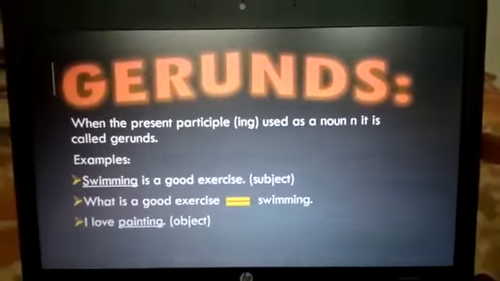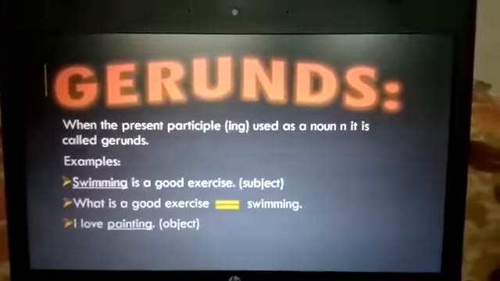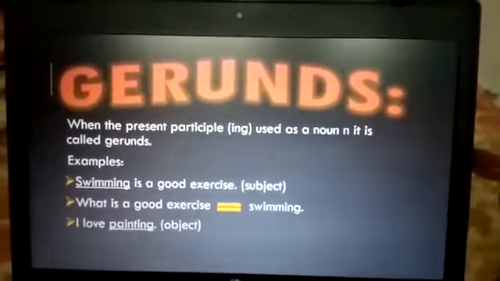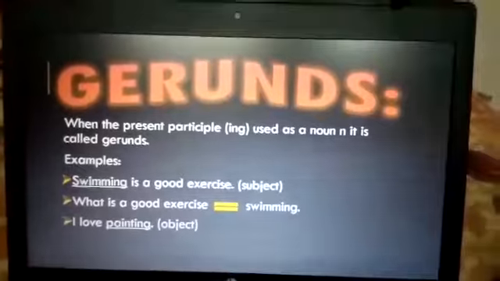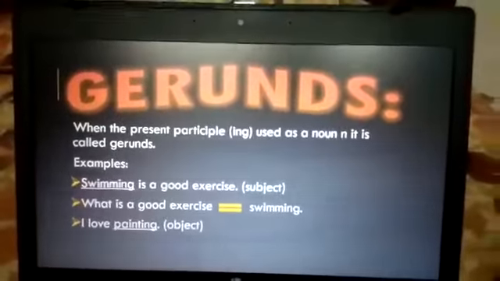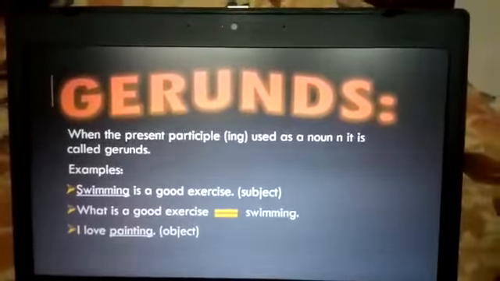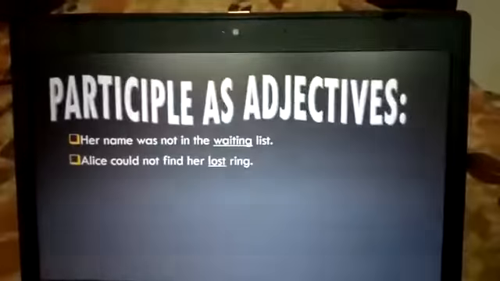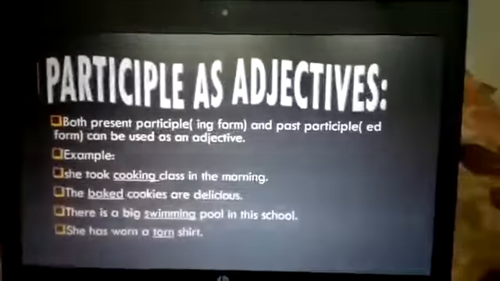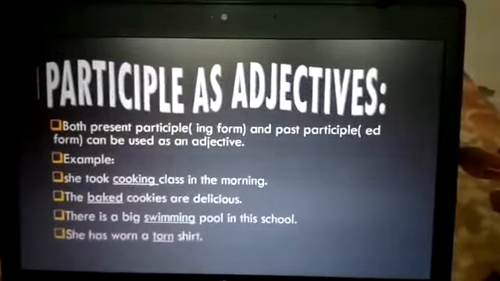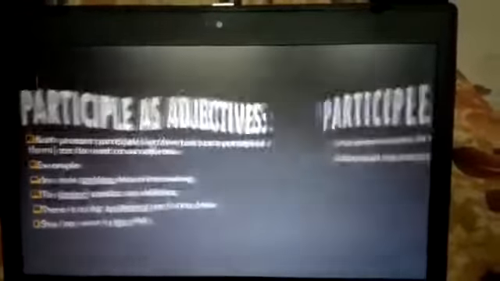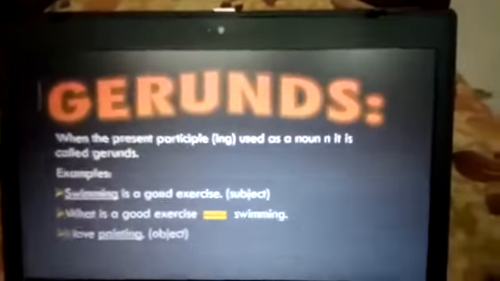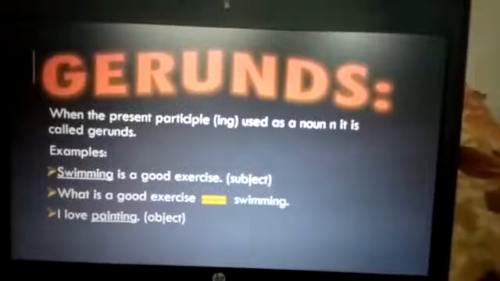Participle forms do not always act as an adjective. They can also act as a noun. Now, we are not talking about the past participle. We are just talking about the present participle. In the previous one, participle as an adjective, both the ed form and the ing form could be used as an adjective. But here, in the case of a noun, we will always be using the ing form.